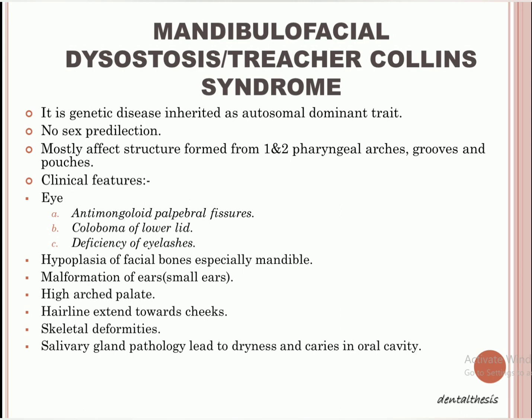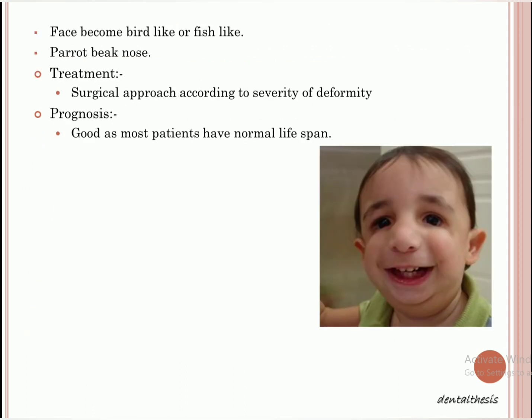Okay, and there will be skeletal deformities all over the body, right? And there will be salivary gland pathology, where you can see aplasia of the salivary gland. Aplasia of the salivary gland means there will be an absence of the salivary gland, right, which will obviously lead to dryness and caries in the oral cavity. And the next feature can be that the face becomes bird-like or fish-like, with a parrot beak type of nose. Okay, now how will you treat it?